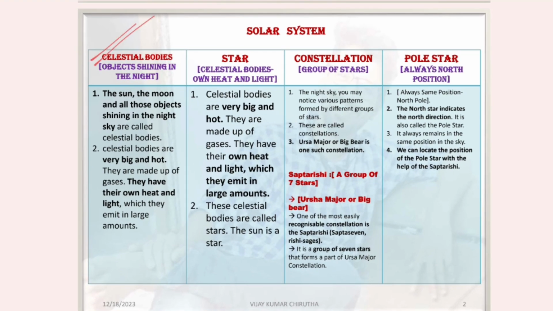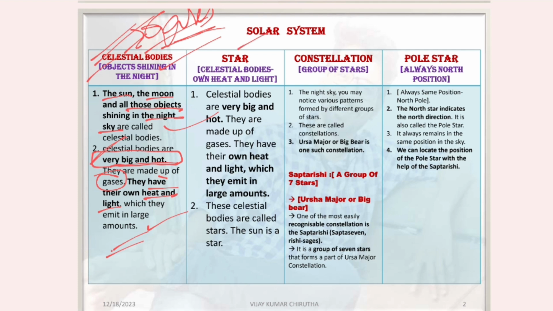What is a celestial body? Celestial body, simply you can keep in mind, is an object shining in the night. Whatever the object is shining in the night, that is called a celestial body. The sun, the moon, all those objects shining in the night sky are called celestial bodies. Celestial bodies are very big and hot. They are made up of gases. They have their own heat and light, which they emit in large amounts.